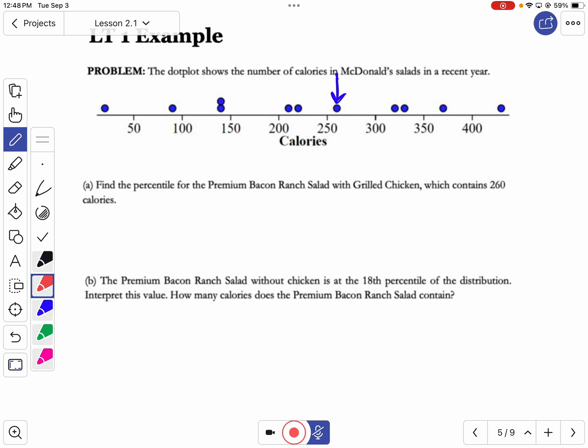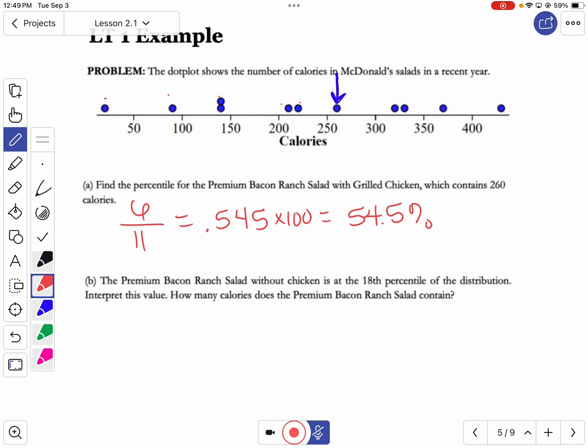Anyway, all right, so if we want to find the percentile, what do I need to do? How many dots are less than the one I'm pointing to? So 1, 2, 3, 4, 5, there's 6. How many total dots are in the plot? 7, 8, 9, 10, 11. Okay, I don't have my calculator with me. Somebody do 6 divided by 11 for me real fast. All right, so 0.54, let's just call it 0.545. If I wanted to make that a percent, times 100, it's at the 54.5 percentile. So anytime it asks for a percentile, you're counting things below the value they tell you.